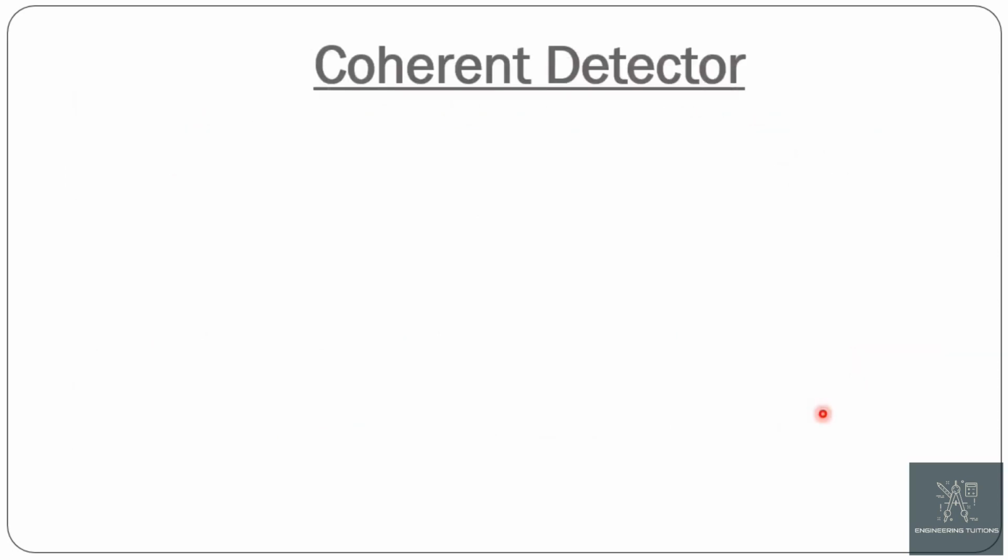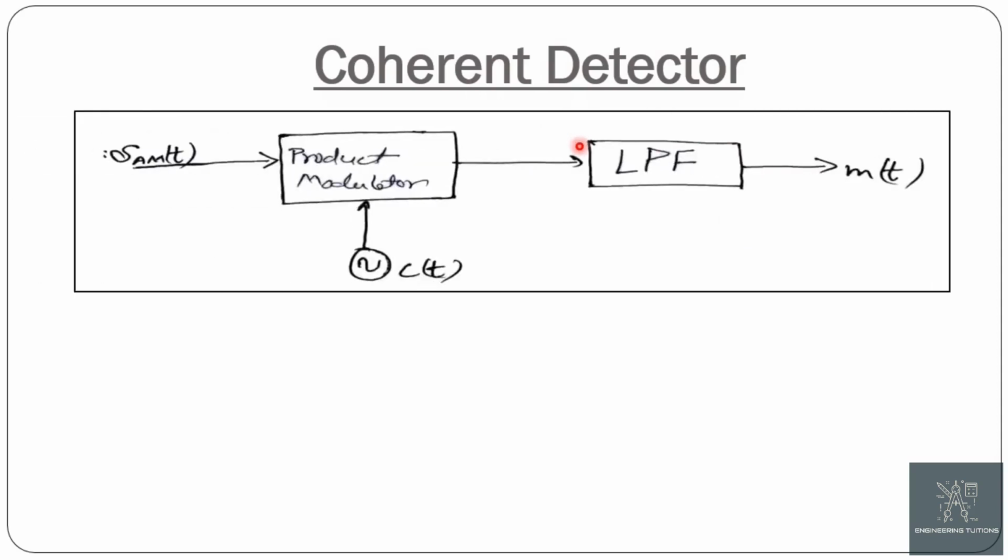Now the coherent detector. It is used for all modulation indices. In the block diagram of the coherent detector, the AM signal and the carrier are applied to the product modulator, whose product is applied to the low pass filter, which provides the message signal at the end. Here there are two cases. Case 1: when the coherent detector is perfectly synchronized with the carrier that we used during the generation of the AM signal.